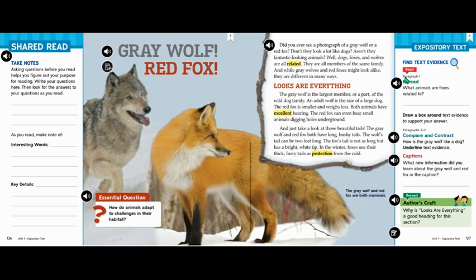The first question focuses on paragraph 1. The skill is to reread for information. The question asks, what animals are foxes related to? Animals that are related come from the same family. I'm going to scan the text for the word related.